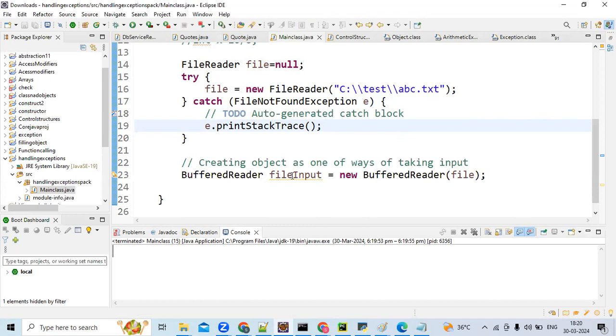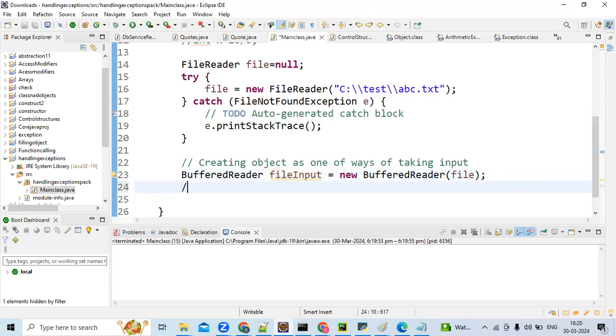Okay. So by using file input, we can write something to a file and read something from the file. These things will be dealt with in the IO chapter. But this exception handling, you must be aware of while dealing with multi-threading, the collection framework, and IO. See, this exception handling is all-round, Sumant. At the project level, every file contains some exception handling. You got it right, Sumant? Got it.